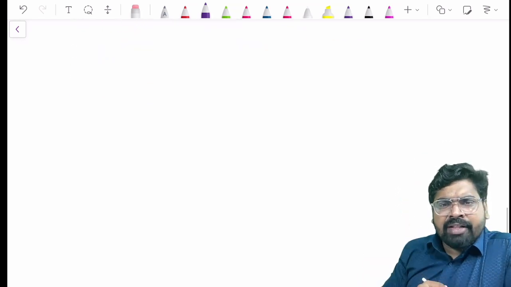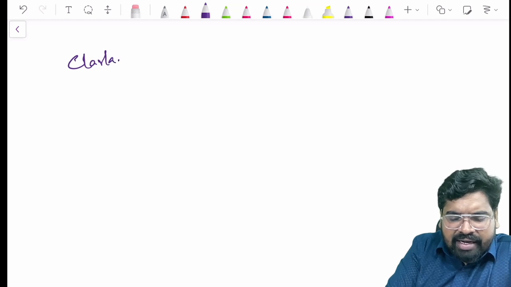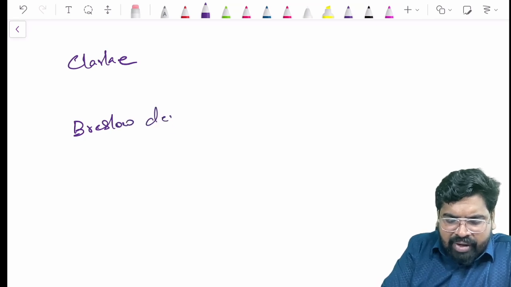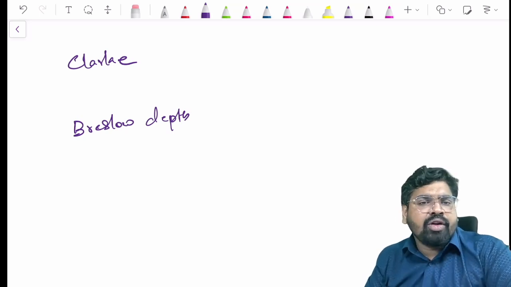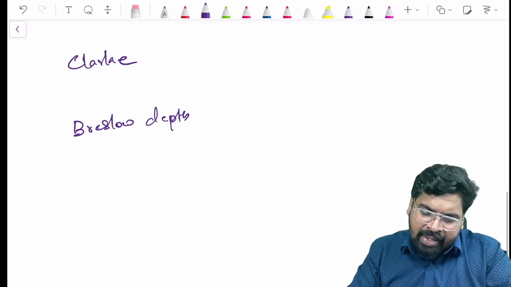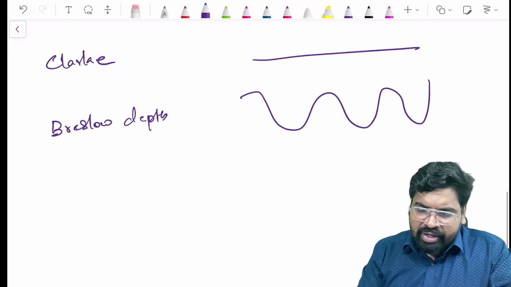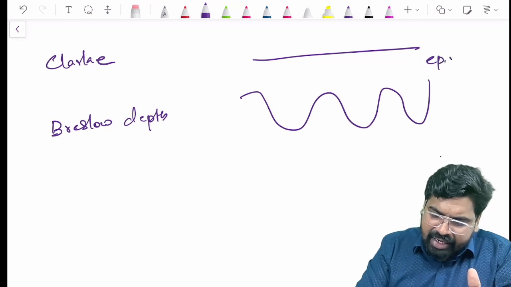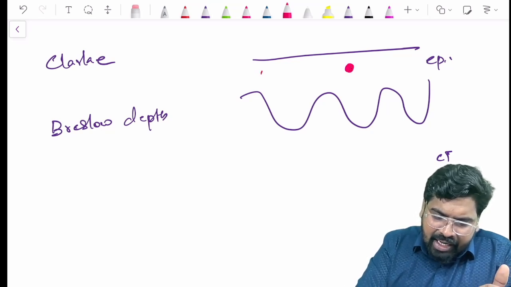Now, how do we grade this melanoma? There are two grading systems, the Clark grading system and Breslow's depth. Clark and Breslow help in grading melanoma into different grades based on how deep it goes. If this is the epithelium and this is the connective tissue, a tumor within the epithelium is called Clark grade 1.